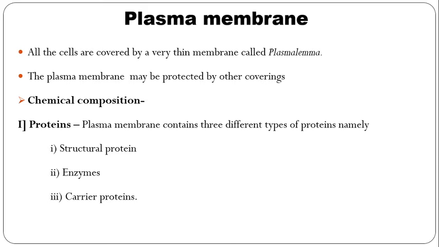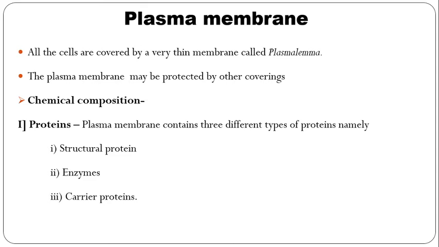The third one is the carrier protein. Carrier proteins are also called permeases, and they transport substances across the membrane against the concentration gradient. Their molecular weight is similar to that of the structural protein, that is, 3 × 10^4.